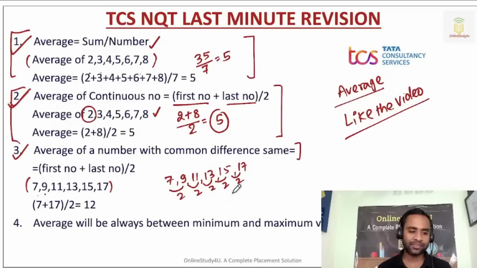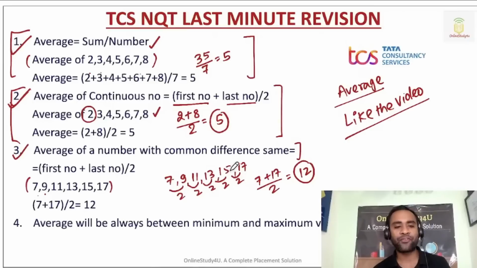In that case, what can you do? First number plus last number divided by 2. So that means it will be 12, right? So the average of numbers with common difference will be first number plus last number divided by 2.